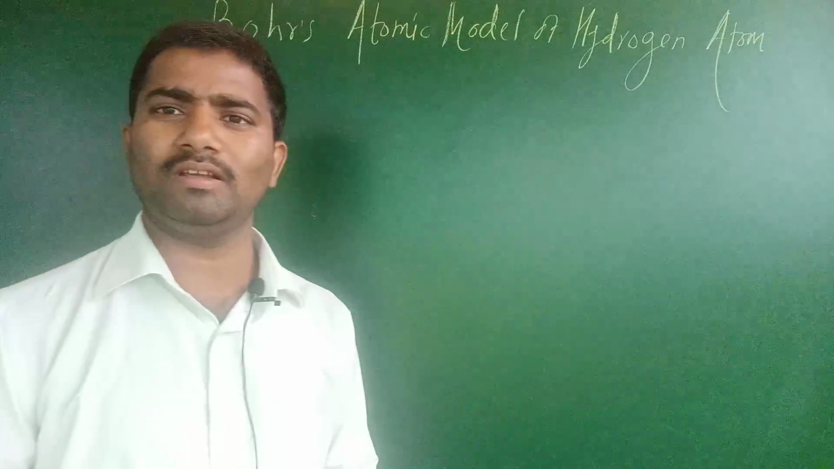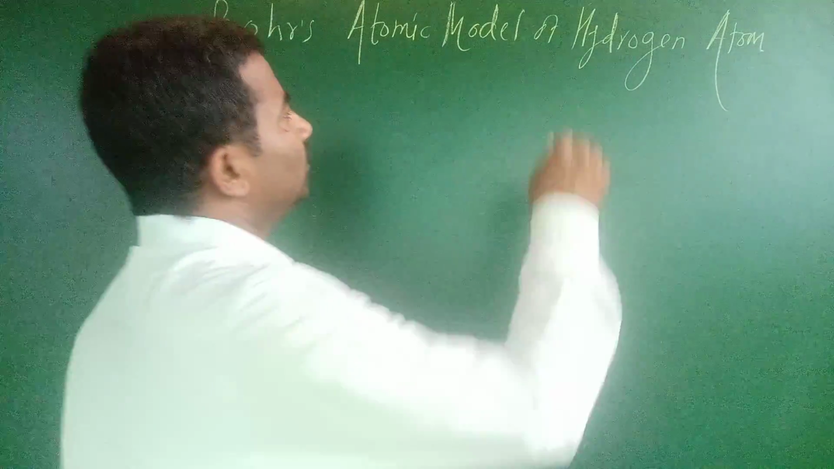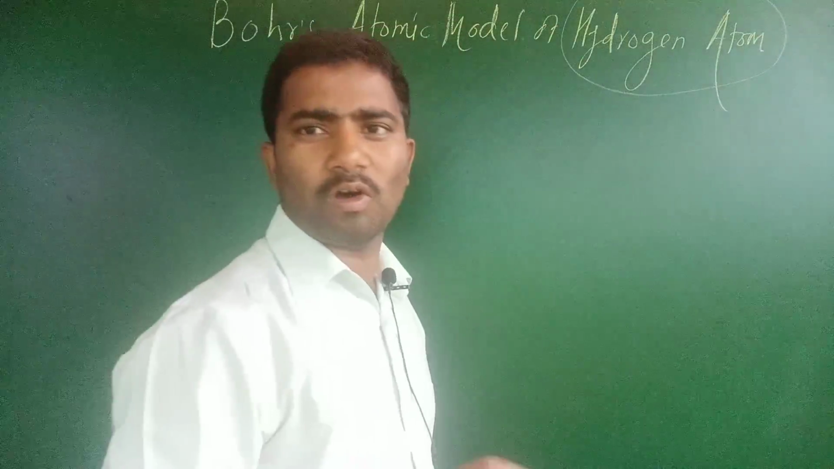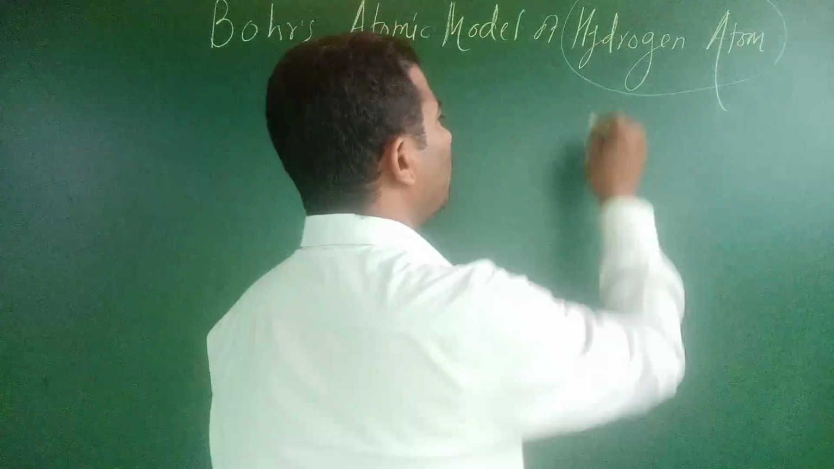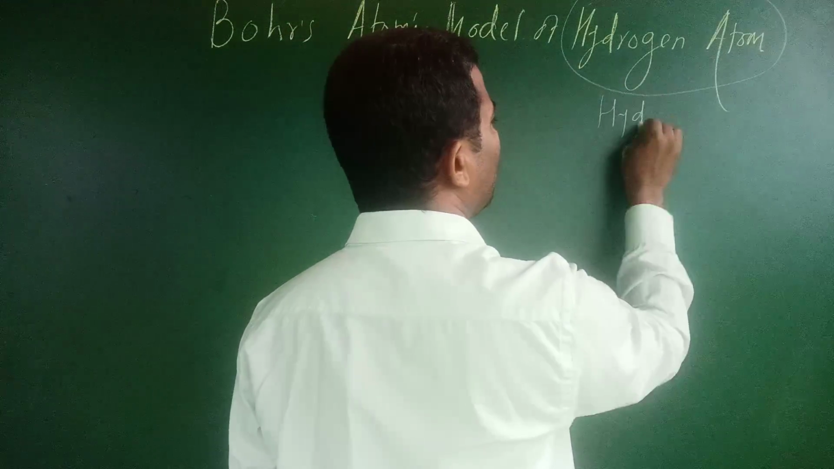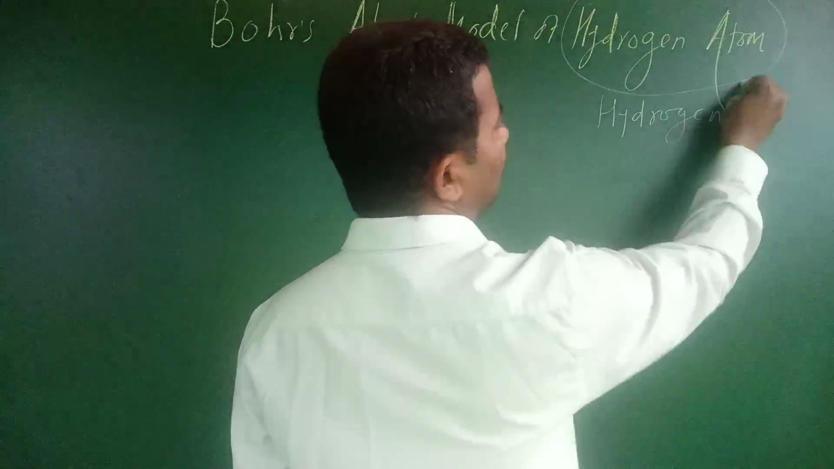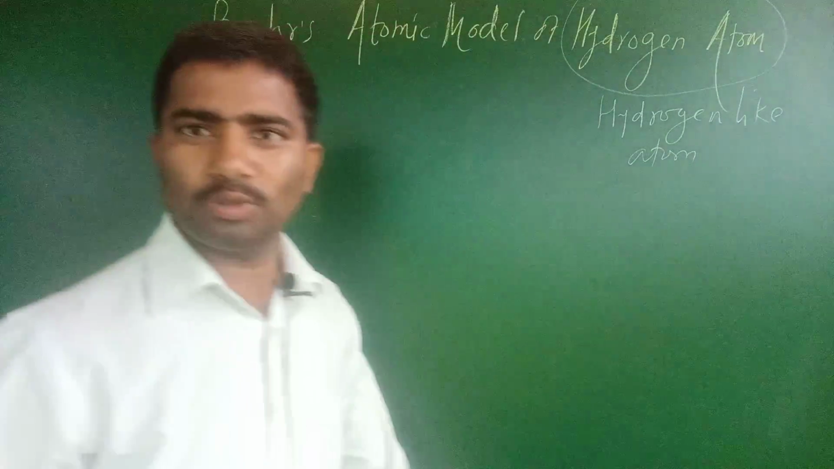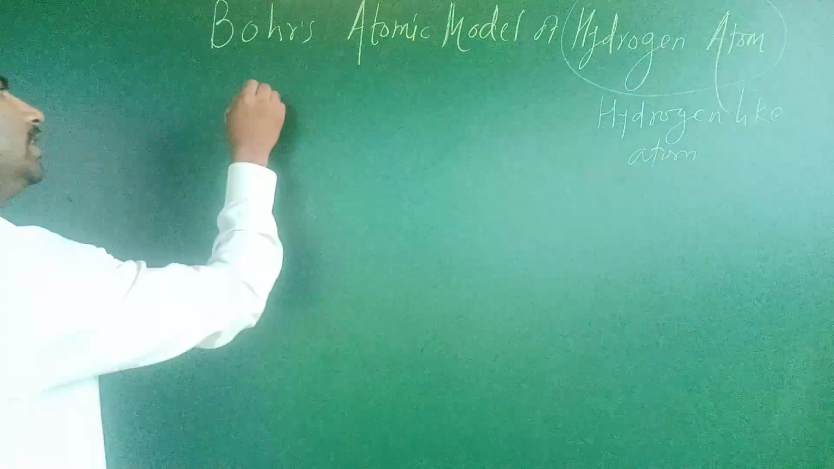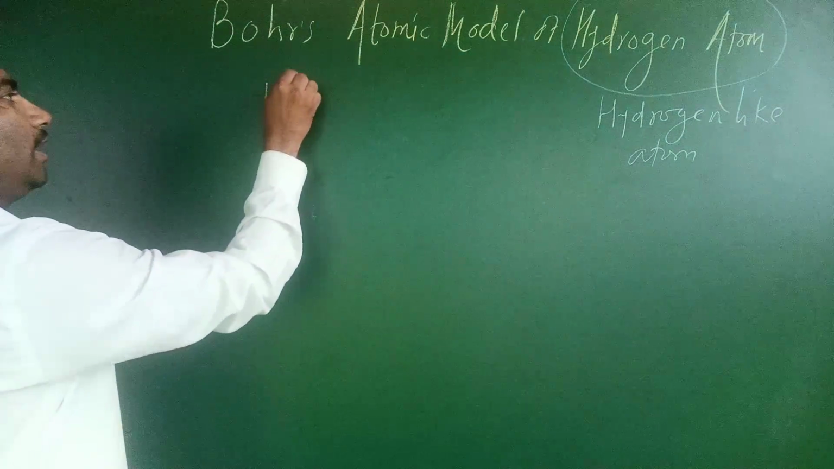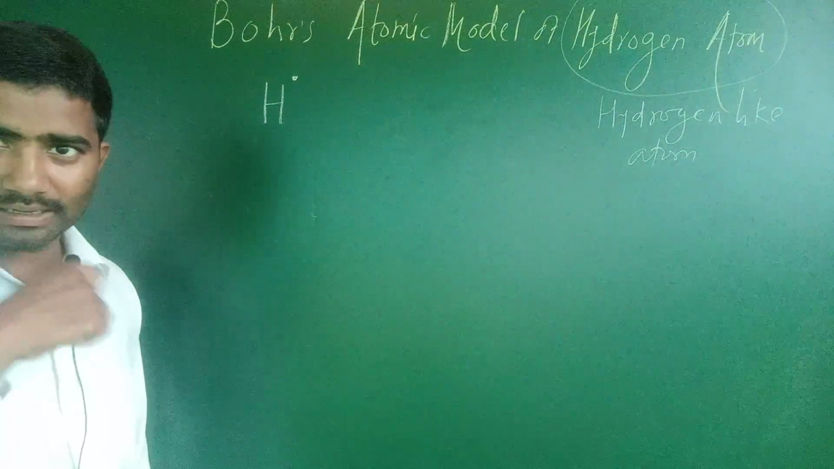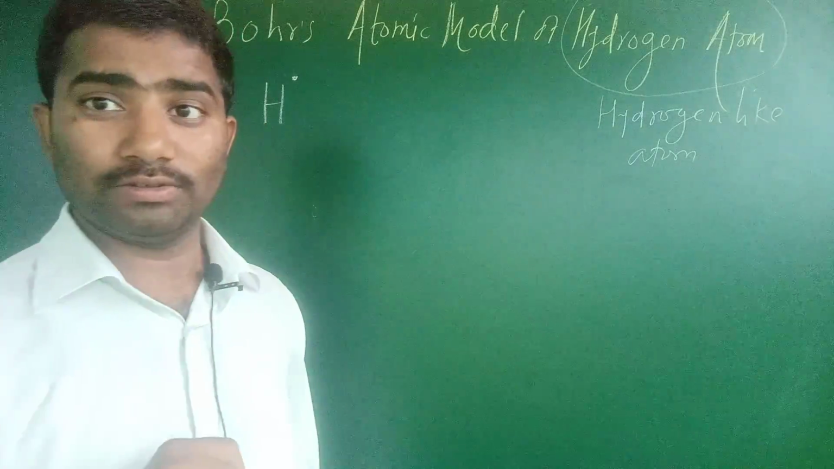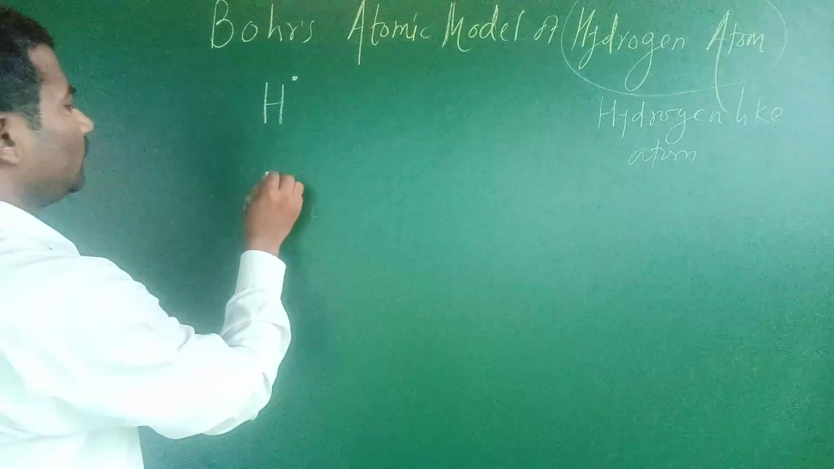Our topic for the discussion is Bohr's atomic model of hydrogen atom. This model is applicable for hydrogen atom or hydrogen-like atom. Suppose hydrogen atom is like this: a single H with a single electron.